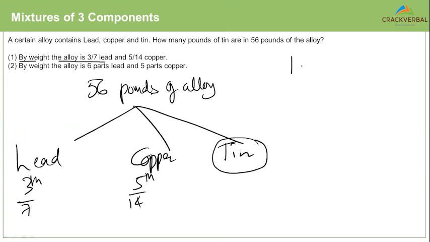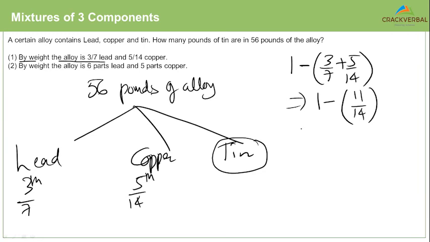So you can just do 1 minus of 3/7 plus 5/14. The total is 1, out of which 3/7 is lead, 5/14 is copper. So this will give you 1 minus 11/14. Therefore, 3/14. 3/14 of 56 will be tin.